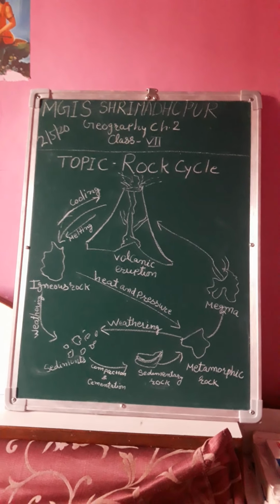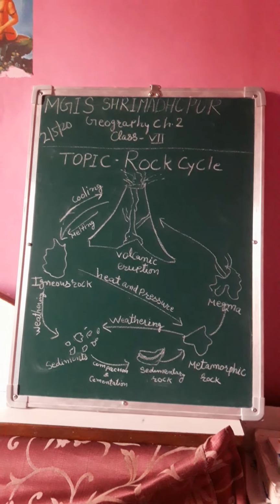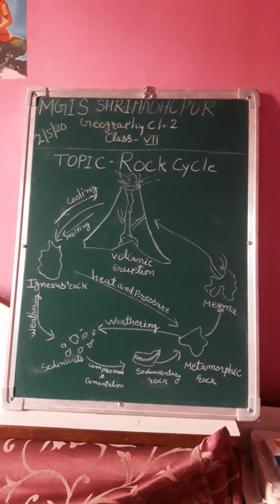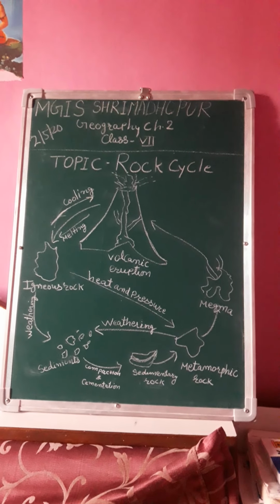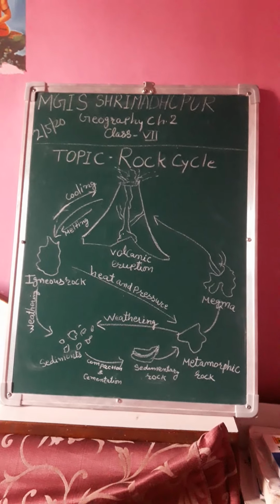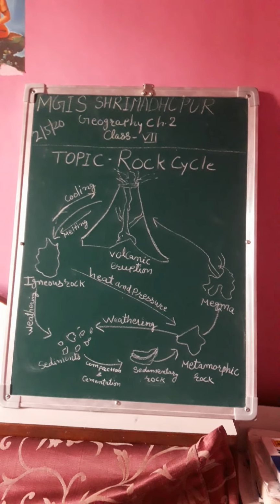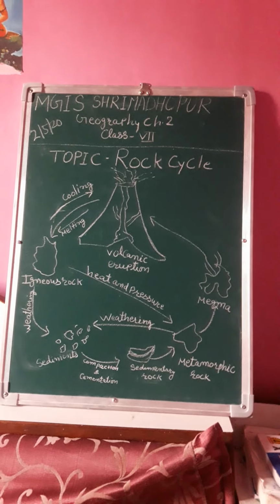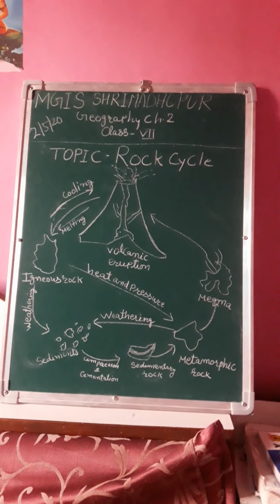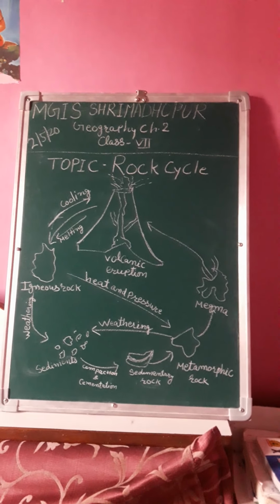Second, sedimentary rocks are formed by the deposition of sediments at the earth's surface within water bodies. Third, metamorphic rock. Igneous and sedimentary rocks can change into metamorphic rock under great heat and pressure.